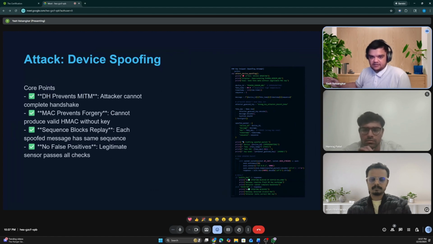Even if they guess an encryption key, they can't provide us a valid HMAC without the real key. The sequence number blocks any replay attacks. If they try replaying an old message, the sequence number is wrong. Again, no false positive. A real sensor message passes all checks.